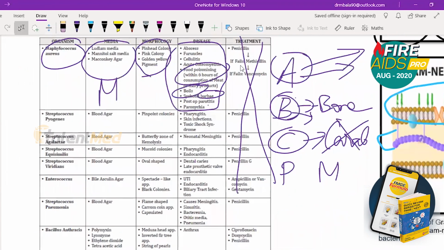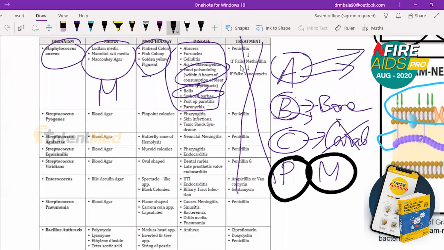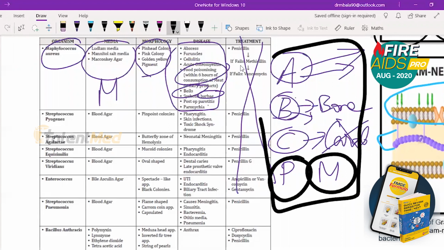And then PM. P is for a lot of things. Pinhead colony. P is for pink colony. P is for paronychia. P is for post-op parotitis. And M is for mannitol salt media McConkie agar. So ABCPM covers almost everything.